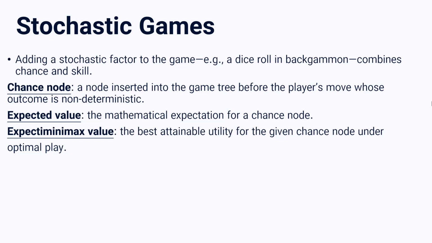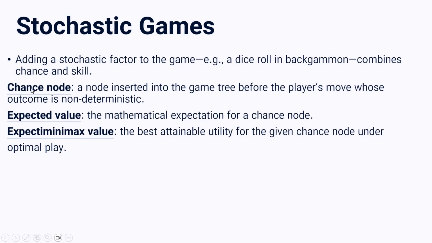By the way, these games where you toss a dice and according to the number on the dice you make your move, or the games where you have cards and each card has a different value, depend on your skill and your chance. So if we want to study games in artificial intelligence, we have to consider this factor of chance to make our agents better. So there are terms that we should know.